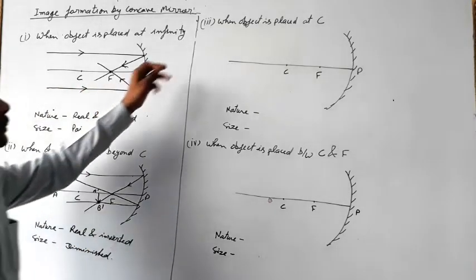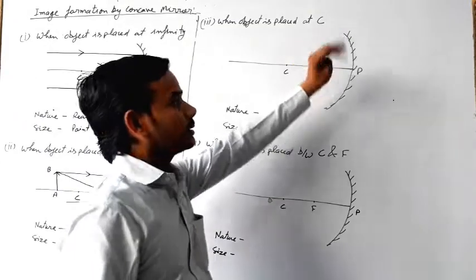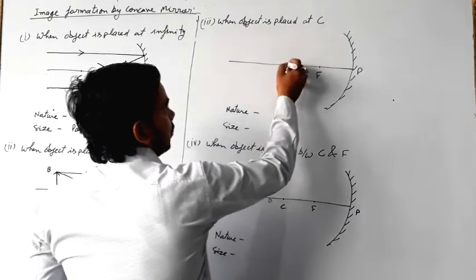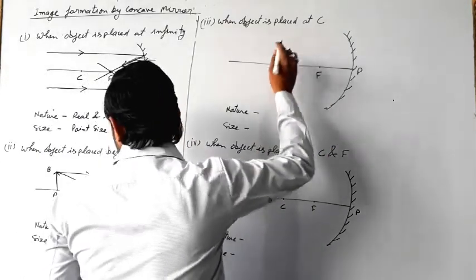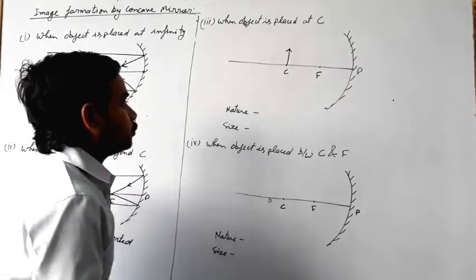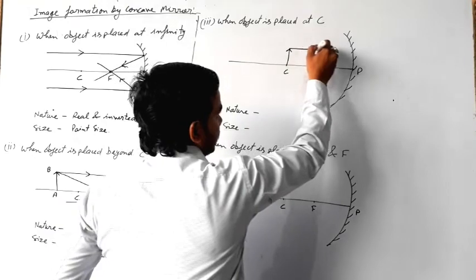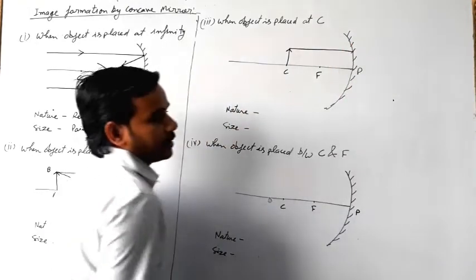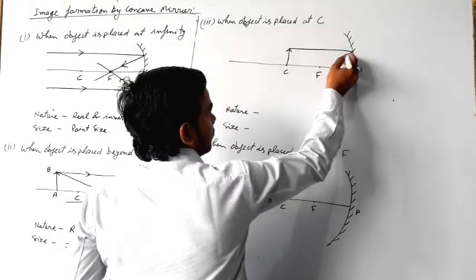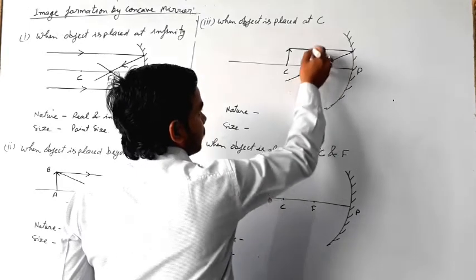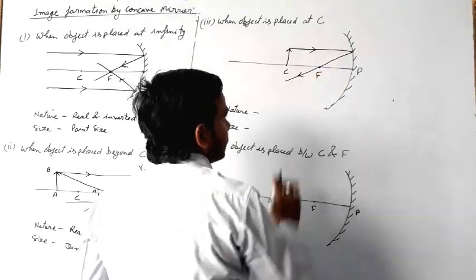Now the next is an object is placed at C. We consider the object is placed at C. Then we will apply the rule. All the light rays coming parallel to the principal axis pass through the principal focus. And this is the first light ray.